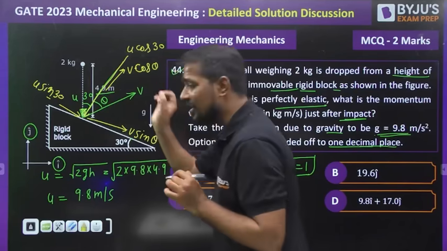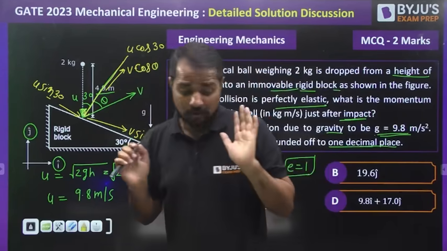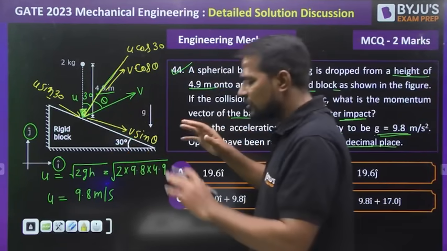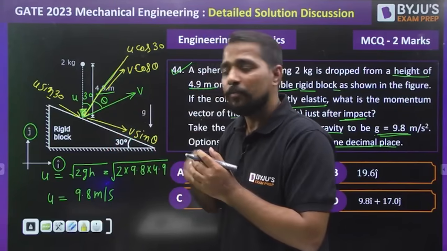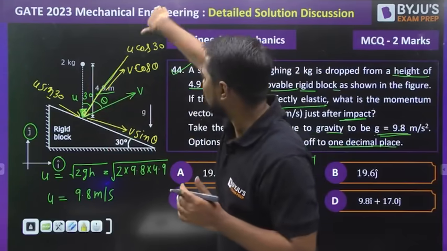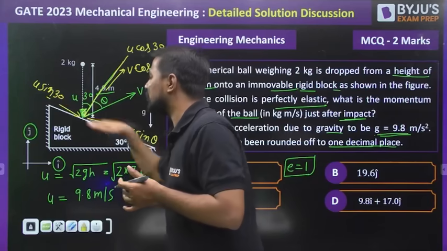Sir, theta is unknown, v is unknown. u and 30 both are known to us. So in this case, one thing is very clear. We have defined the total component of the velocity before and after the impact in the direction normal to the plane and in the direction parallel to this plane.